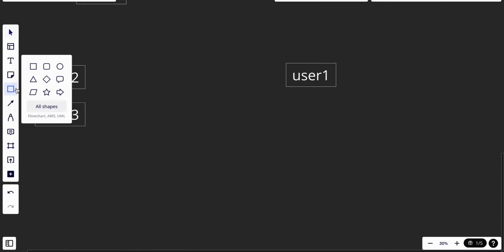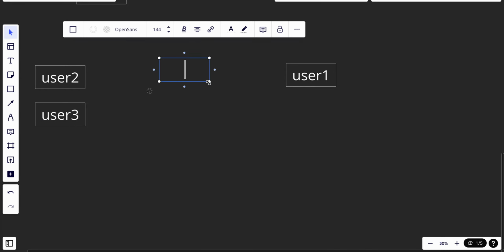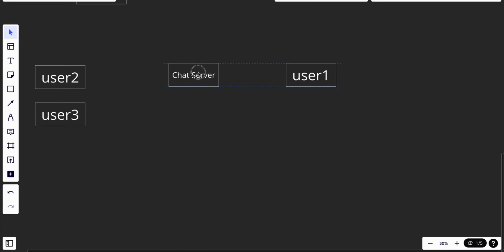Basically, user 1 will send a message to the chat server, and it will be in between.